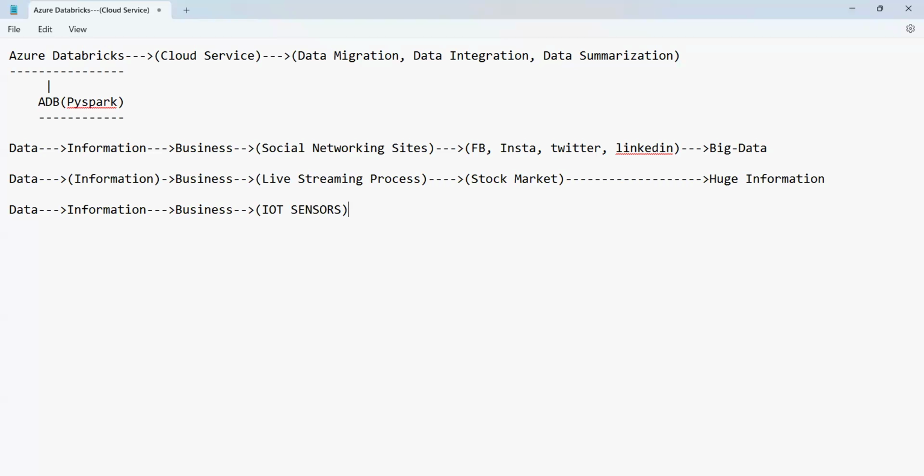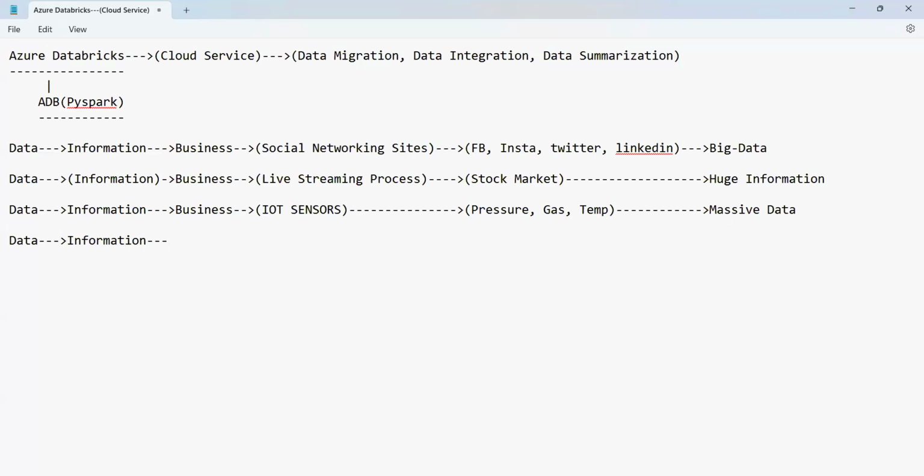So what are IoT sensors? These are the sensors which measure the pressure, gas, temperature, etc. So these are all the data it collects. Hence this data is again called massive data. The other name for huge data or big data is also massive data. Data means information.